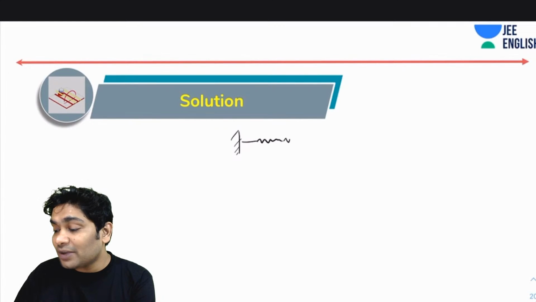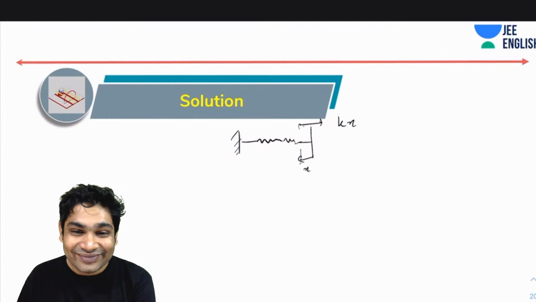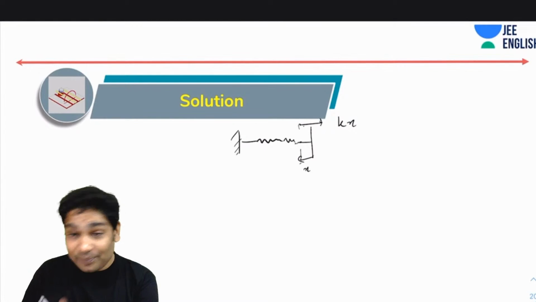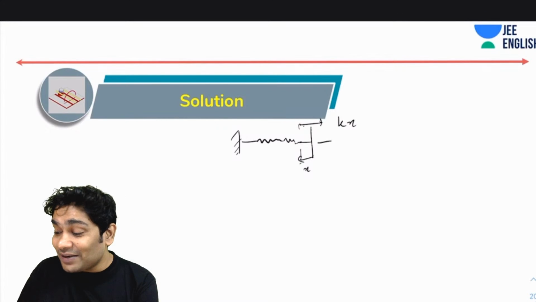So suppose there is a spring here and imagine it has been compressed by x from its natural length. So let's say you have compressed it by a distance x. At this point, the force that this spring is applying is kx in this direction. That's what the minus sign signifies. It is telling you the direction. Now, the displacement is happening in this direction. So the work would be,